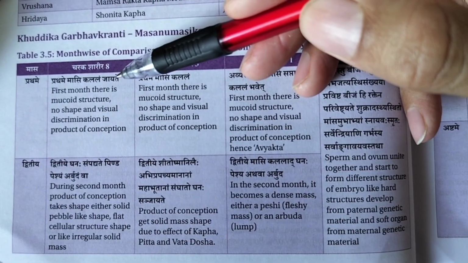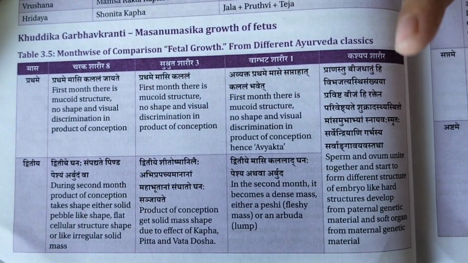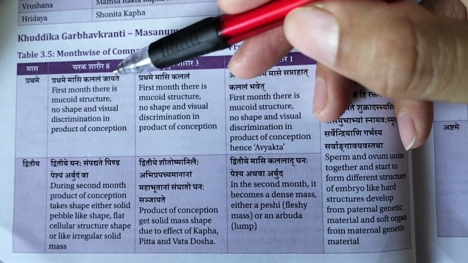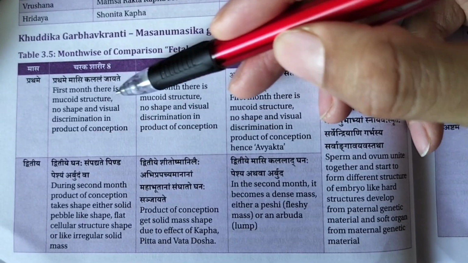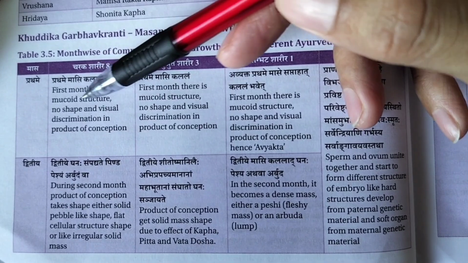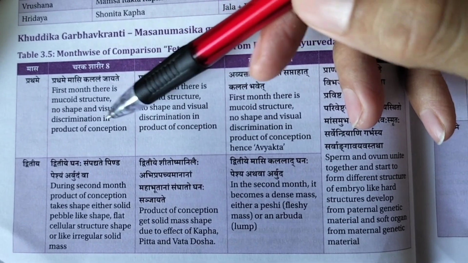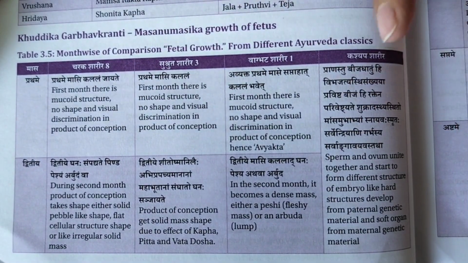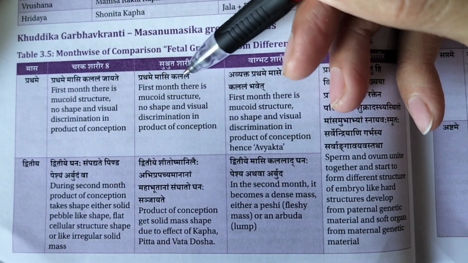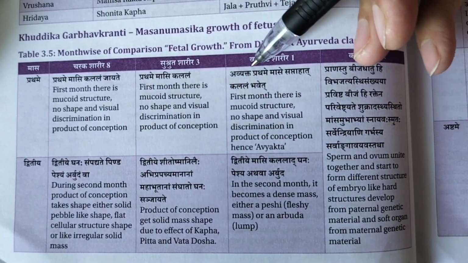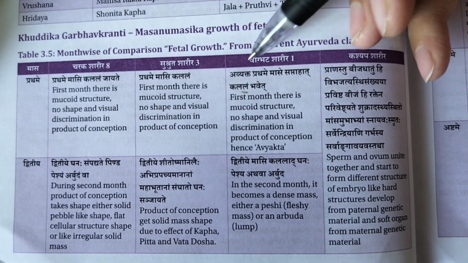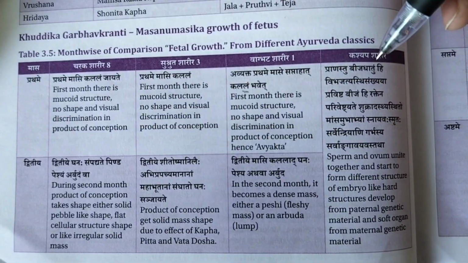So in Charaka, what does Charaka say? Prathama Mase Kalalam Jayate, right? So these are important shlokas, if the Masanumasik Garbha Vriddhi question arises in the exam, we will start with these small shlokas, right? So Prathama Mase Kalalam Jayate, in the first month there is a mucoid structure, with no shape, viable and no discrimination, the product of conception, that is Kalala. Sushruta has also given the same, Pratham Mase Kalalam, the explanation is the same. Vagbhata also says Abhyaktam Prathame Mase Saptahat Kalalam Bhavet. Vagbhata also says that it is like a Kalala.